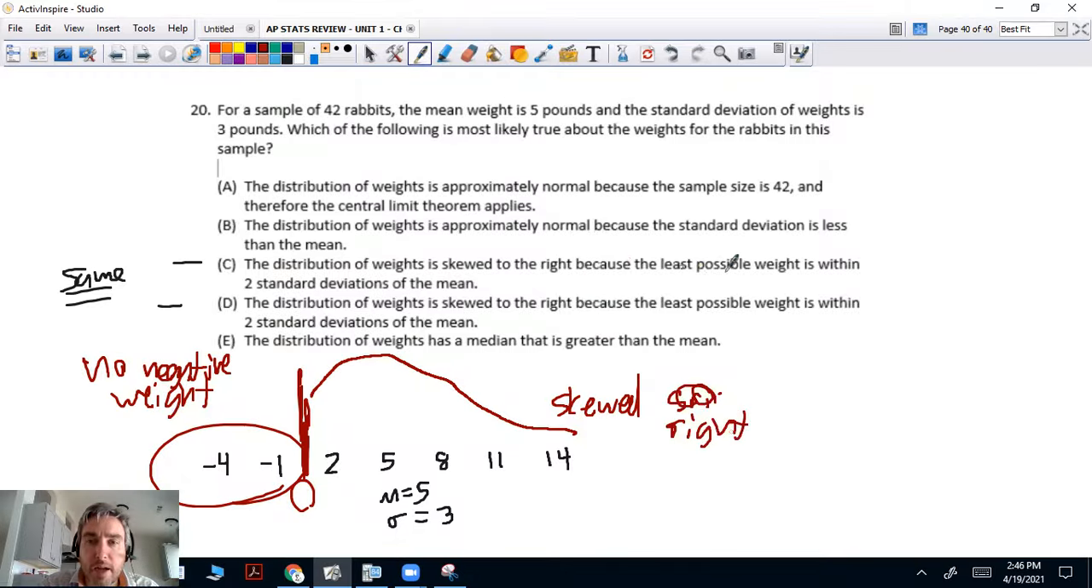So it's skewed to the right because the least possible weight is within 2 standard deviations of the mean. That is true. The least possible weight is within 2. It's 1.5 standard deviations away from the mean, or not quite, but it's within 2 standard deviations of the mean. But these are the same thing. So either one of those is the right answer. I'm not sure what's going on there, but C or D.